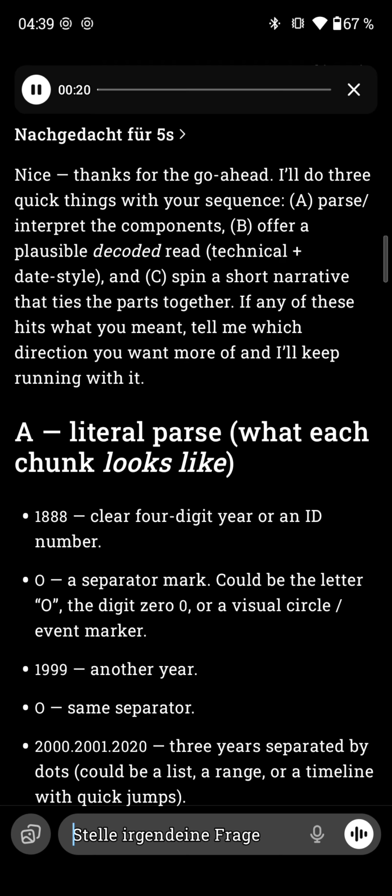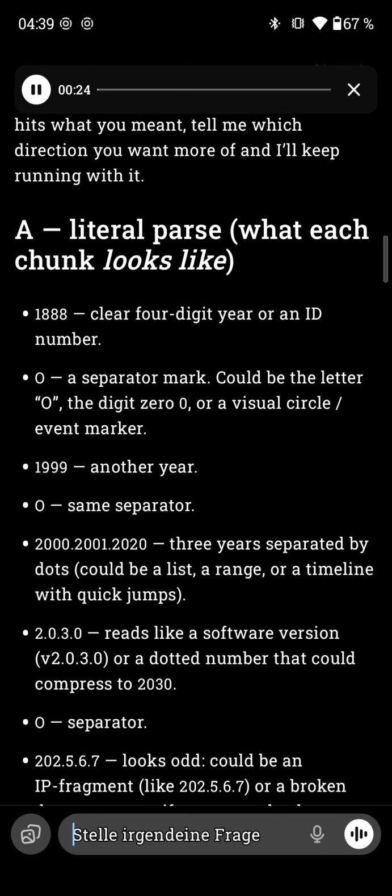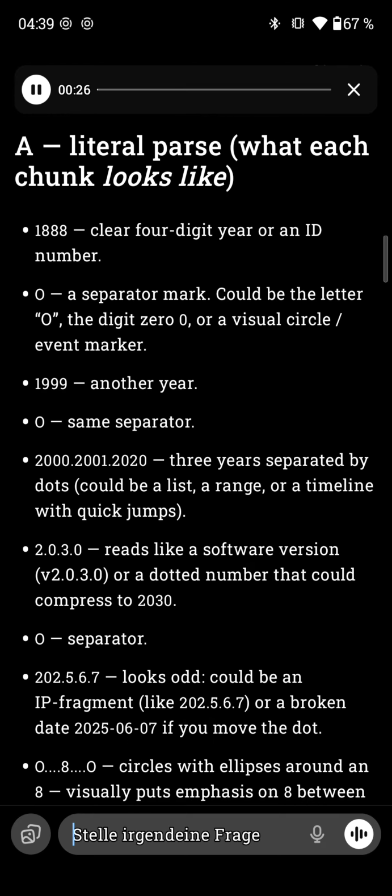A, literal parse, what each chunk looks like. 1888, clear 4-digit year or an ID number. O, a separator mark. Could be the letter O, the digit 0, or a visual circle event marker. 1999, another year. O, same separator. 2000.2001.2020, 3 years separated by dots. Could be a list, a range, or a timeline with quick jumps.